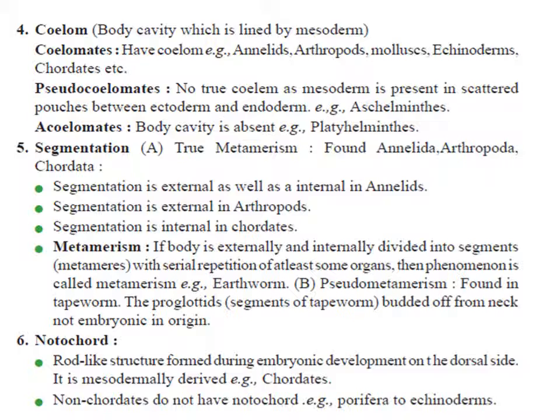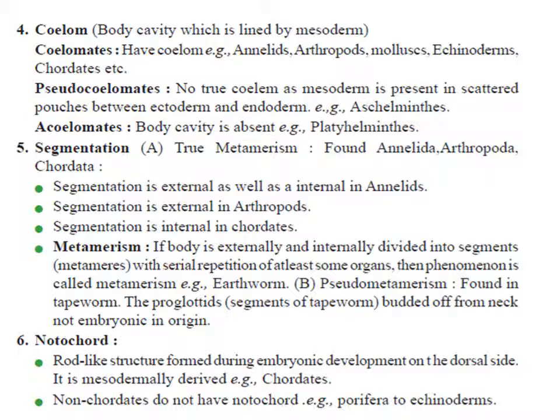Whereas in the case of earthworm, the segmentation is metameric, where the segments are all interdependent with one another and the new segments are added from the posterior end. That type of segmentation seen in earthworm is called metameric segmentation.